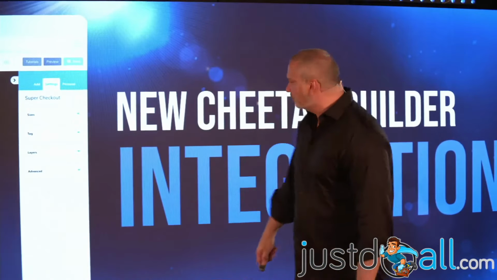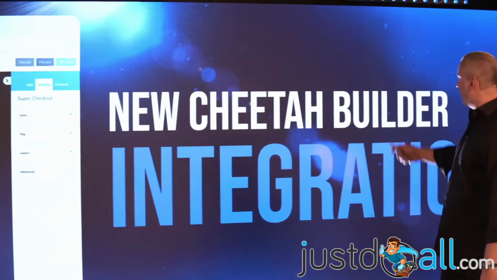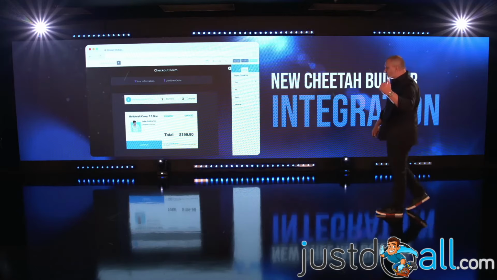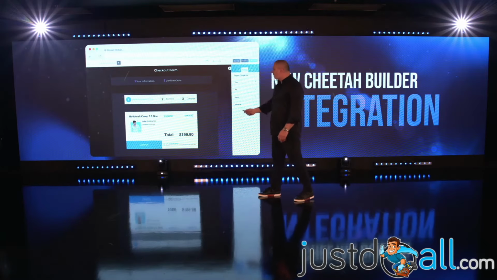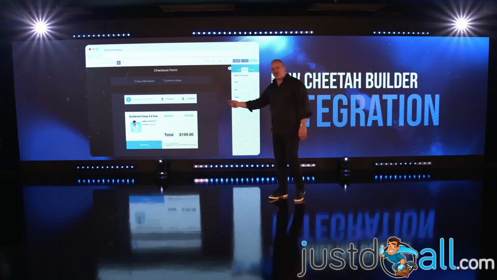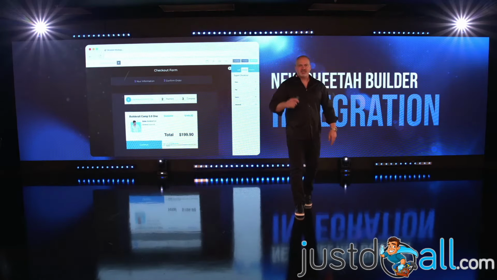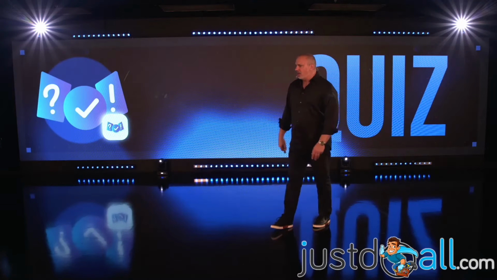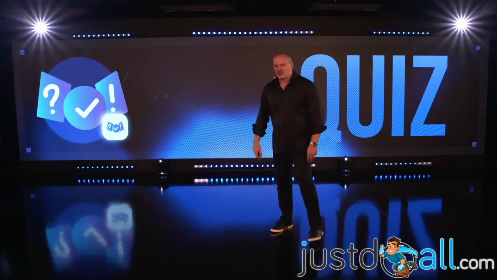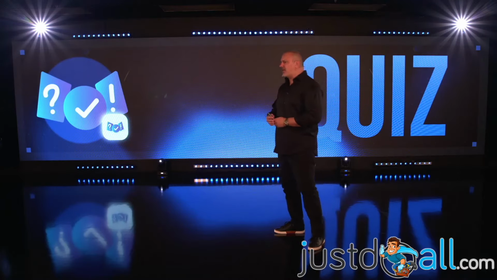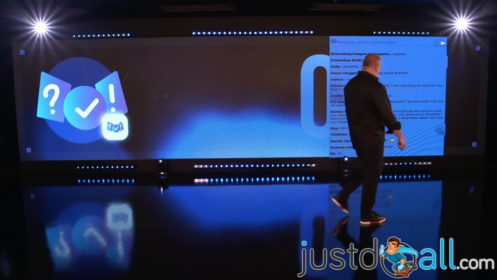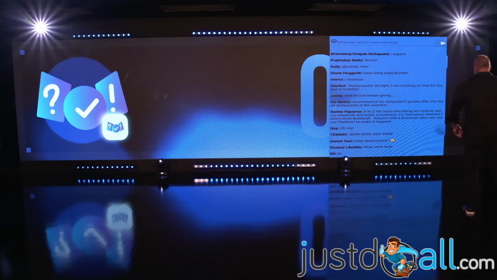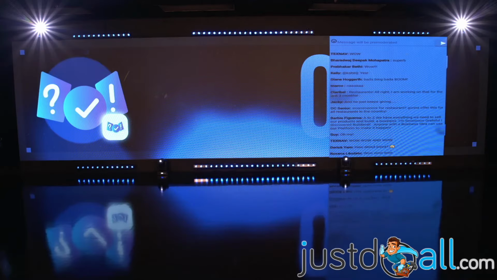All right? And the new Cheetah Builder integration, this is what we just talked about a few minutes ago, is the new app of the Super Checkout inside Cheetah, where now you can have the 3-step checkout inside Cheetah with just one click. All right, this is it about Super Checkout. Give me some feedback, show me the shot, and we're gonna talk about the quiz.